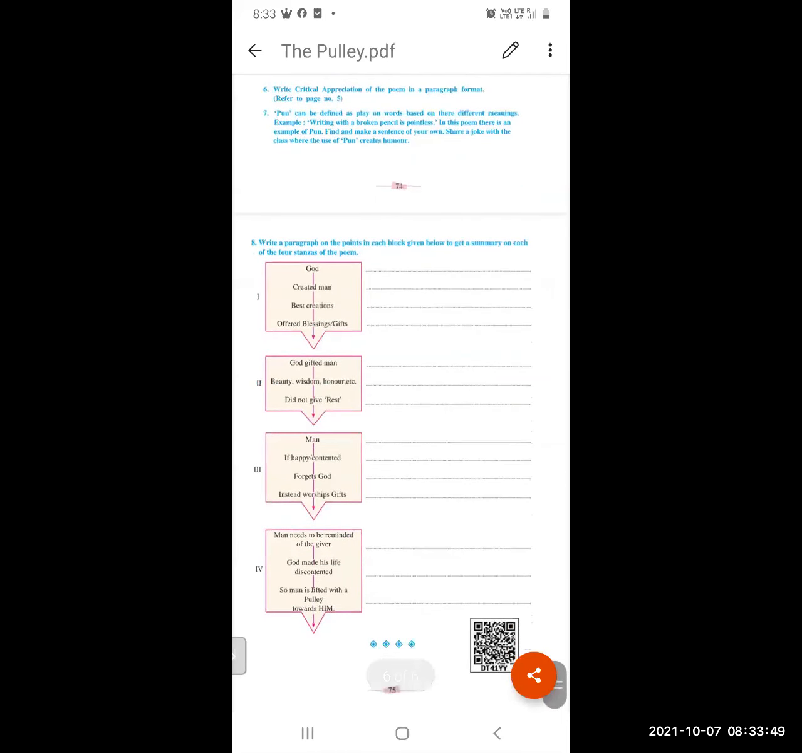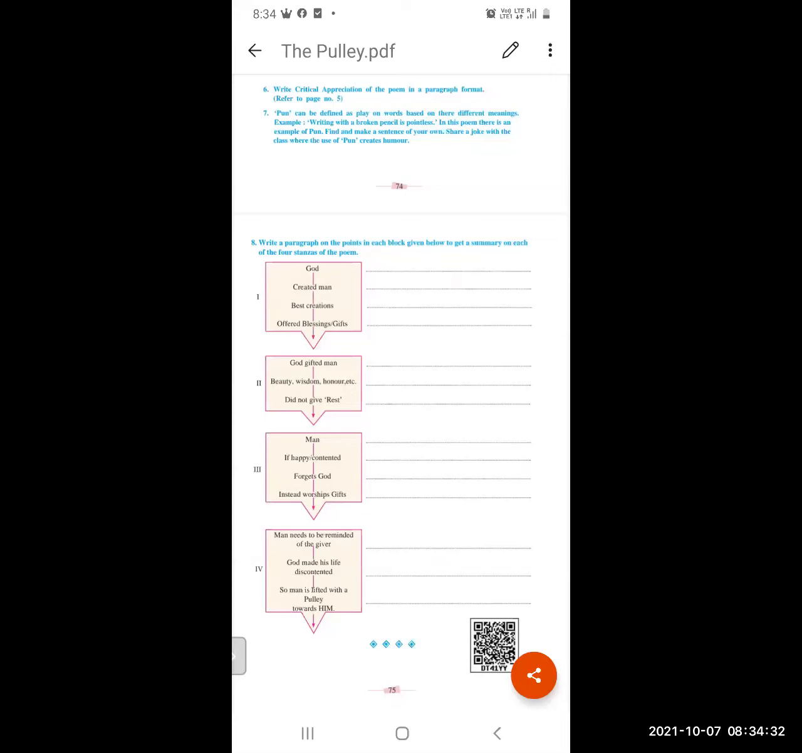Here, question 8: write a paragraph on the points in each block given below to get a summary of each of the 4 stanzas of the poem. See, in the first box: God created best creations, offered blessings, gifts. You have to use these points. And again, God gifted man beauty, wisdom, honor, etc. Did not give rest. So you can write why he didn't give us rest. He wanted us to remember him always, so he didn't give rest. You can write a paragraph using these points.